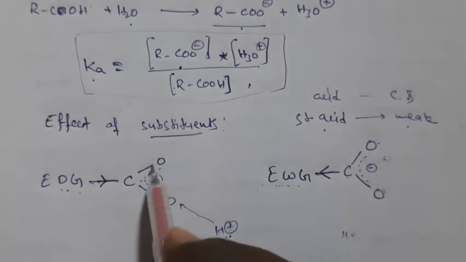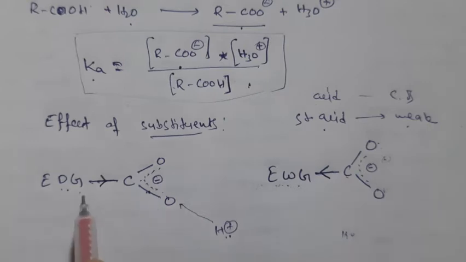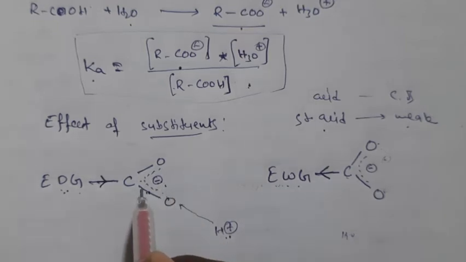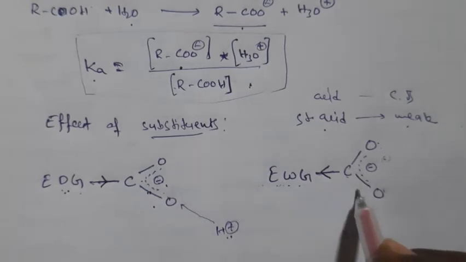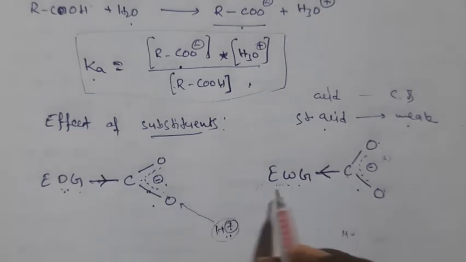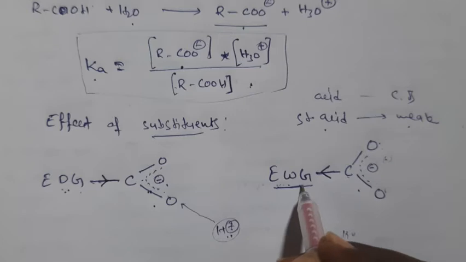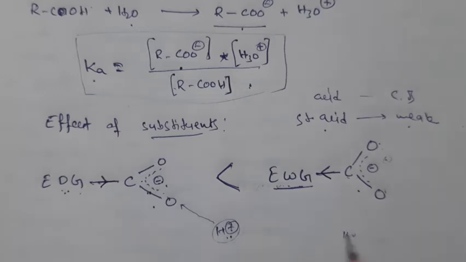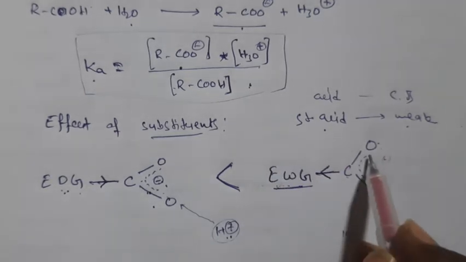So here we are checking the basicity of the carboxylate ion. By presence of donating groups, this negative charge increases, so H plus ion is attracted towards this one. That means the basic nature of this carboxylate ion is increasing. That means the conjugate acid, the carboxylic acid, is weak here and strong here. So by presence of which group is acidic nature increasing? Electron withdrawing. By presence of electron withdrawing group, acidic nature of carboxylic acid increases, right?